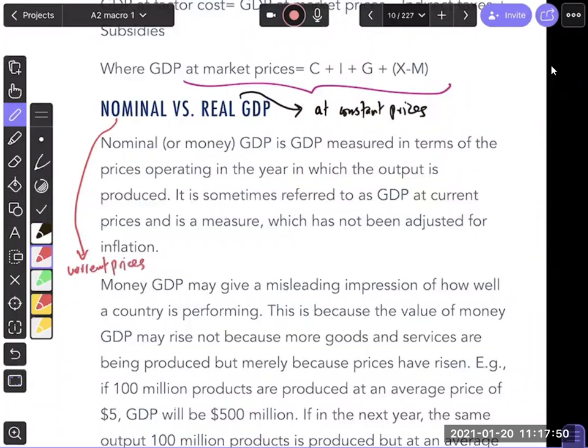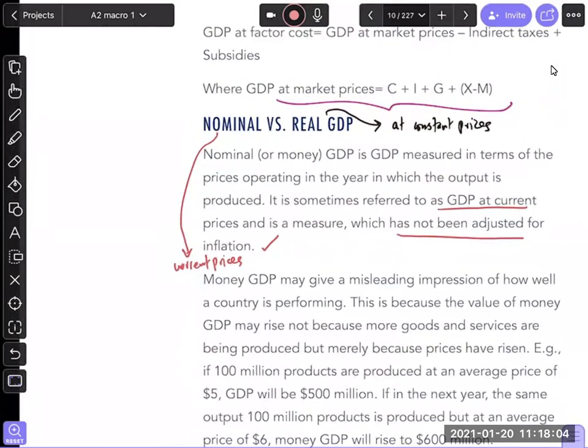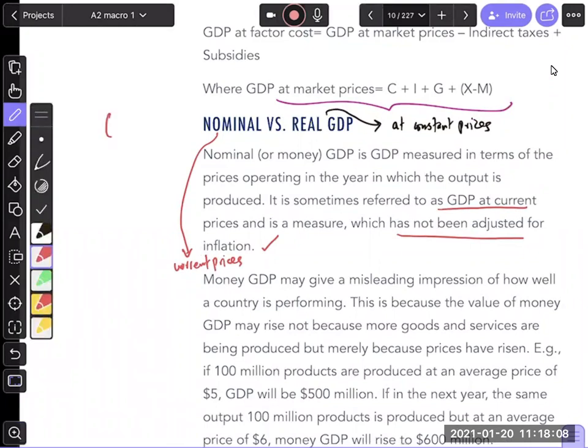So we say this, that GDP at current prices is nominal and is a measure which has not been adjusted for inflation. Another name for nominal GDP, which you may see in your exams, is money GDP. Money GDP or nominal GDP is the same thing.